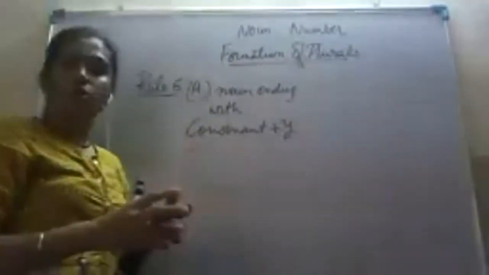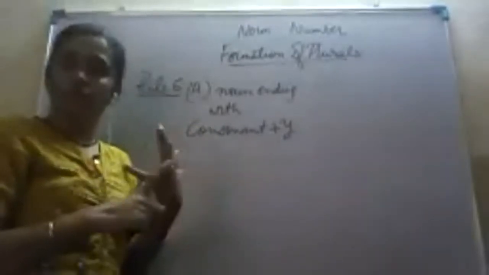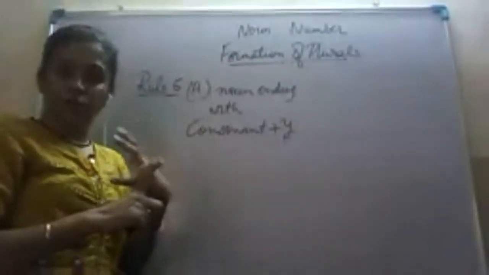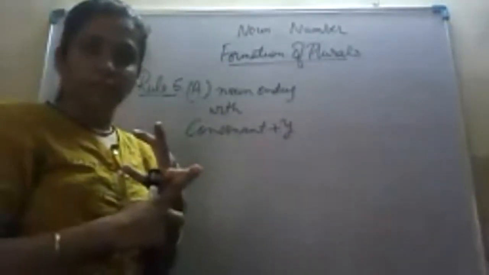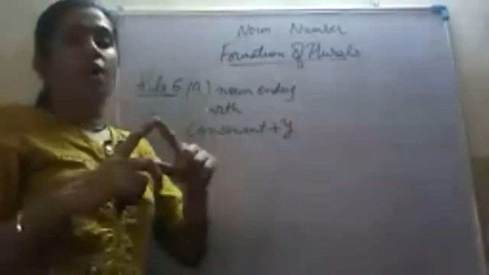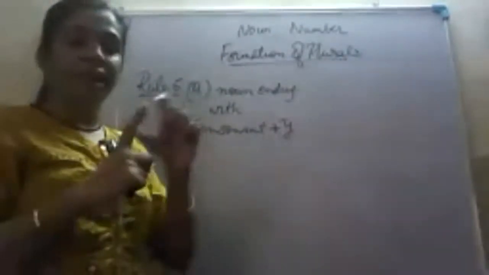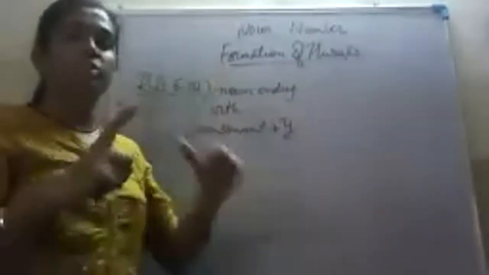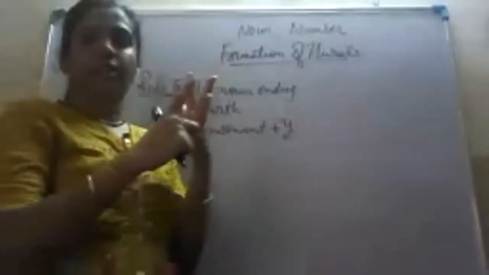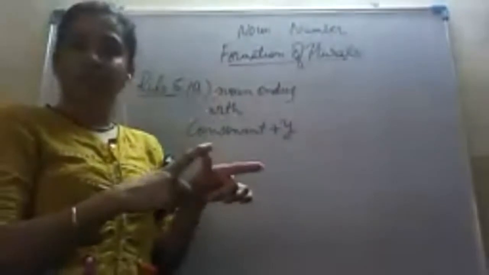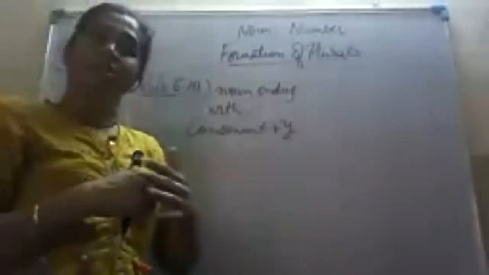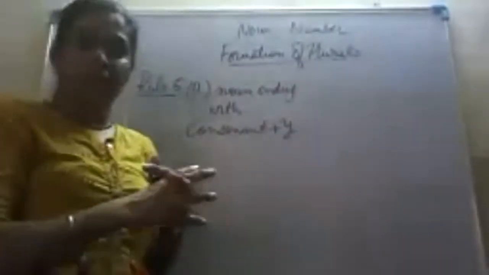I hope you all know what a vowel is and what a consonant is. Do you all know what a vowel and consonant is? Okay. Now, in the alphabets from A to Z, we know that A, E, I, O, and U are the vowels, and all the rest of the letters are the consonants. Is it clear to everybody? You are very well aware of the consonants and the vowels.